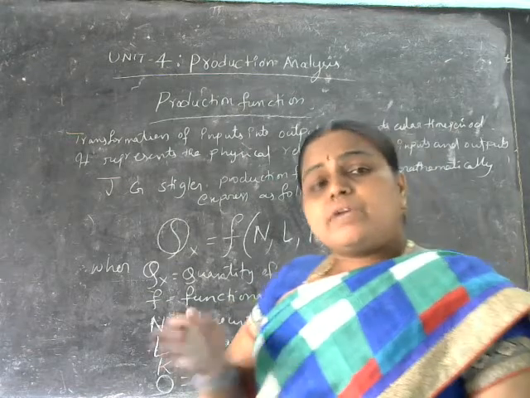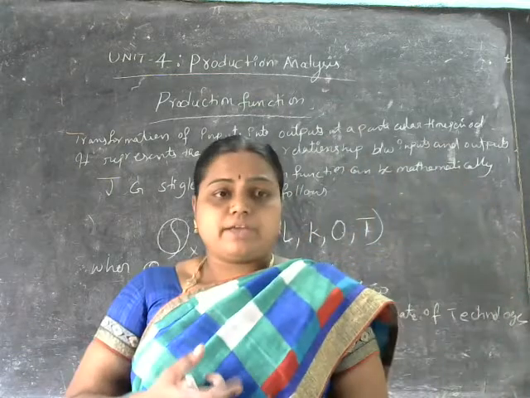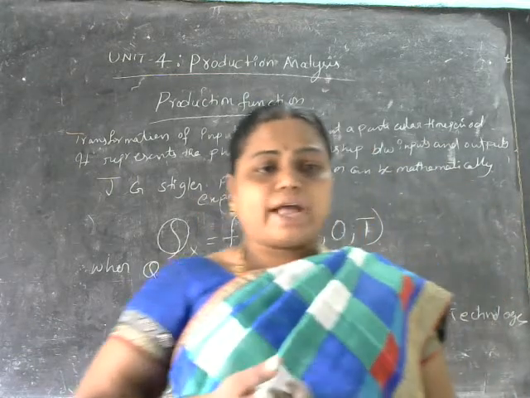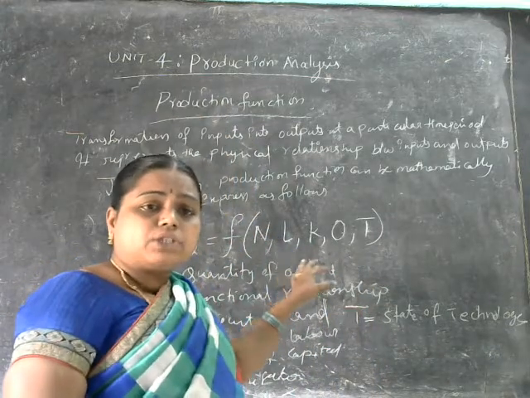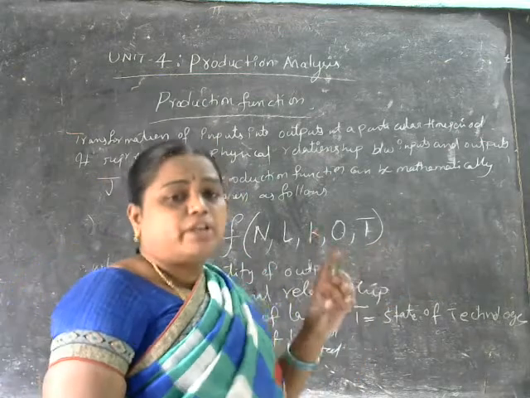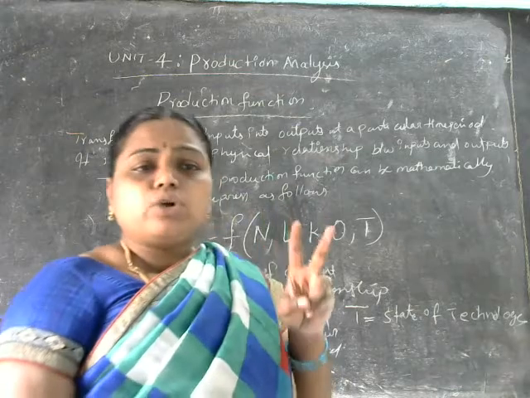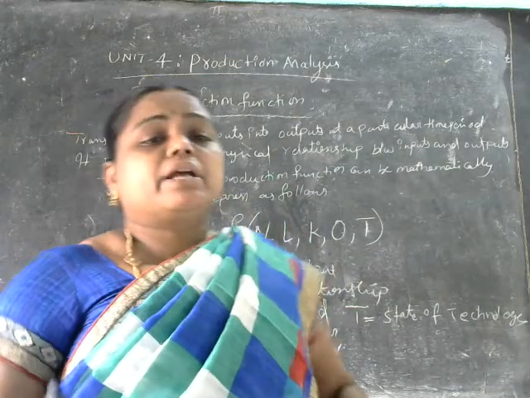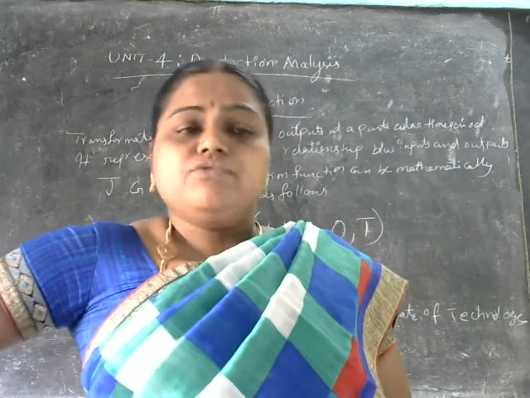But in the long run, we can change all these inputs because we have a lot of time, more than 5 years. So we can make all the changes, some of the inputs or all of the inputs. But in the short period, within 1 year, we cannot change all these inputs. Only one or two can be changed. So this is the production function.